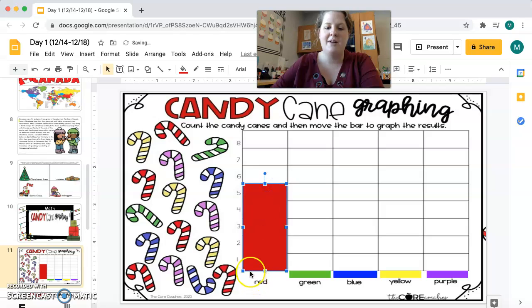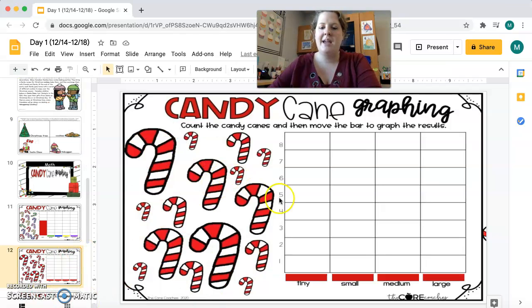Let's make sure we got 5 boxes. 1, 2, 3, 4, 5. Okay, and I just moved that by using that arrow right there. So you're going to count the green, move your box, the blue, the yellow, and the purple.